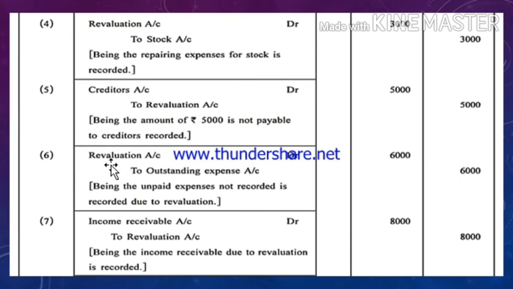So the journal entry would be revaluation account debit to outstanding expense account credit by rupees 6,000. Seventh entry, income receivable account debit to revaluation account credit. Income receivable means in future we are going to receive the income, so it would be profit for the firm. Due to increase in the profit, revaluation account will be credited and income receivable account will be debited.